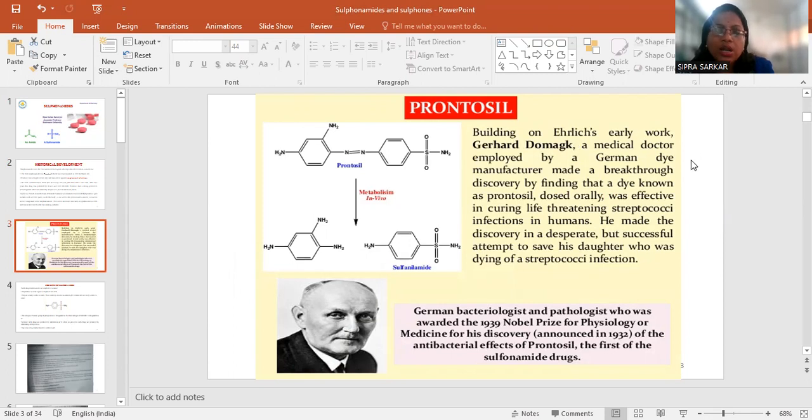Building on the early work, Domagk, a medical doctor employed by a German dye manufacturer, made a breakthrough discovery by finding that a dye known as prontosil, dosed orally, was effective in curing life-threatening streptococcal infection in humans. He made the discovery in a desperate but successful attempt to save his daughter who was dying of streptococcal infection. This German bacteriologist and pathologist was awarded the 1939 Nobel Prize for Physiology or Medicine for his discovery, announced in 1932, of the antibacterial effects of prontosil, the first of the sulfonamide drugs, the first of the important antibacterial drugs.